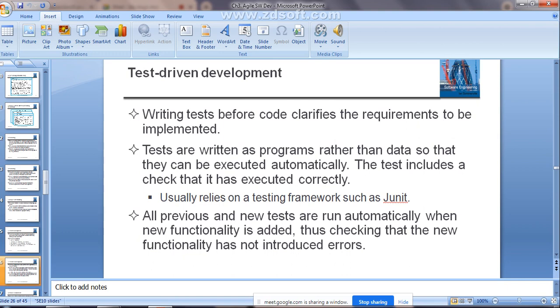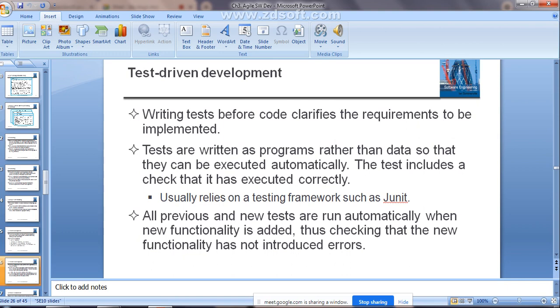No need to run them manually. Whenever there is a change in the code, those tests will run automatically. When new functionality is added, this checks that the new functionality has not introduced an error.